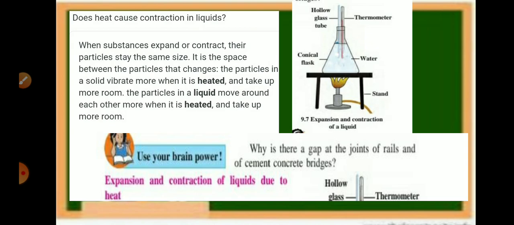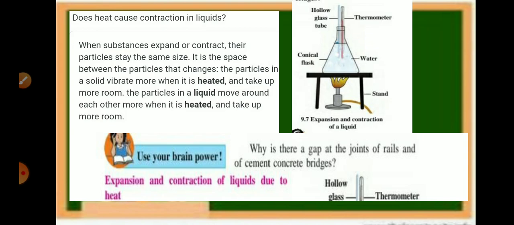Does heat cause contraction in liquids? When substances expand or contract, their particles stay the same size. It is the space between the particles that changes. The particles in a solid vibrate more when it is heated and take up more room. The particles in a liquid move around each other more when it is heated and take up more room. Use your brain power.